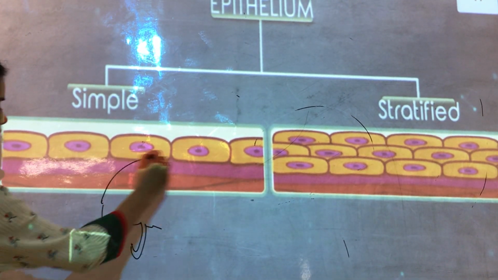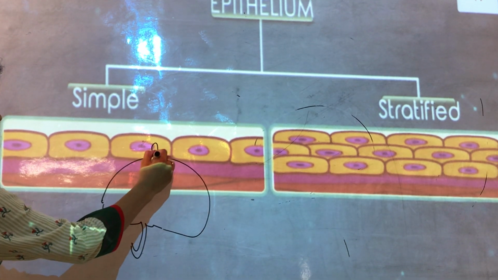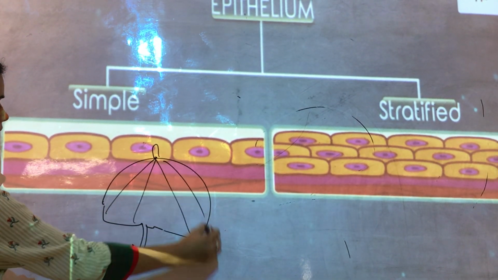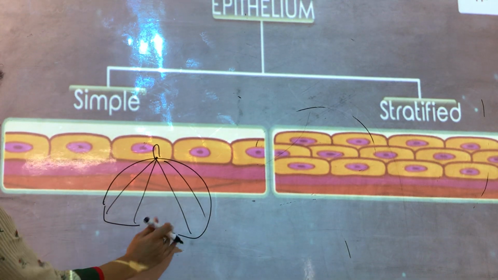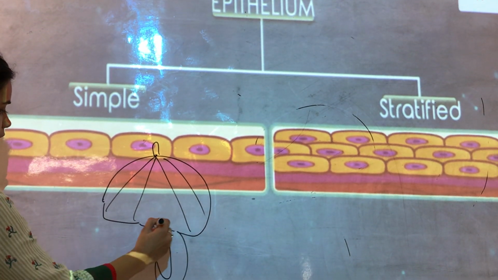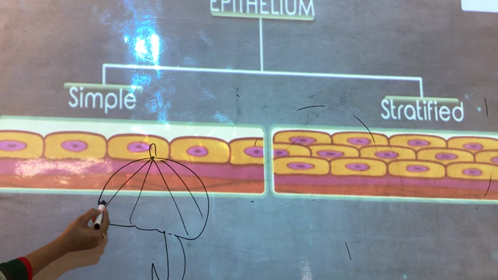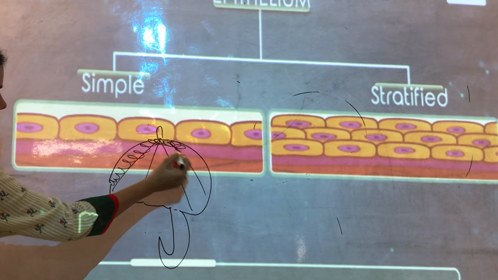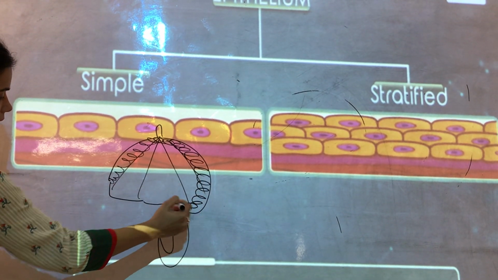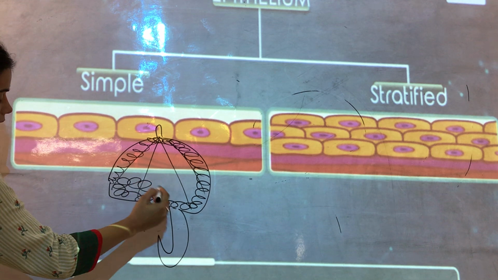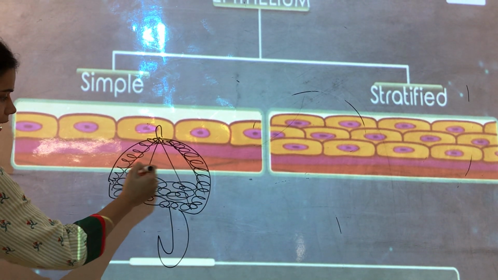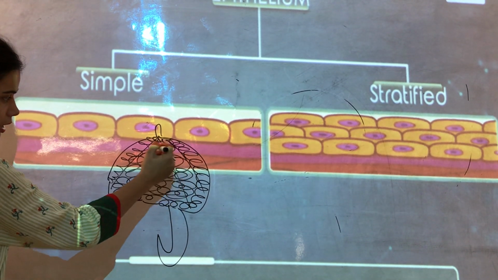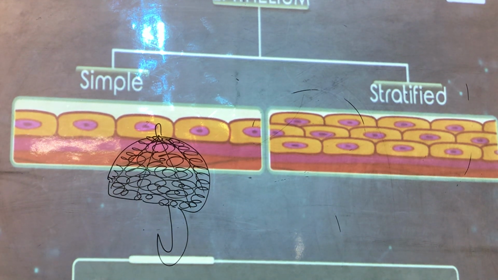Okay, before that I would like to tell you one thing, that these epithelium tissues don't have any space in between them. Yes, there are no spaces in between these cells. They are very tightly packed. Why? Because they are protecting us and they make sure that certain things go inside and few things come outside. Okay, so that is the reason why there is no space.